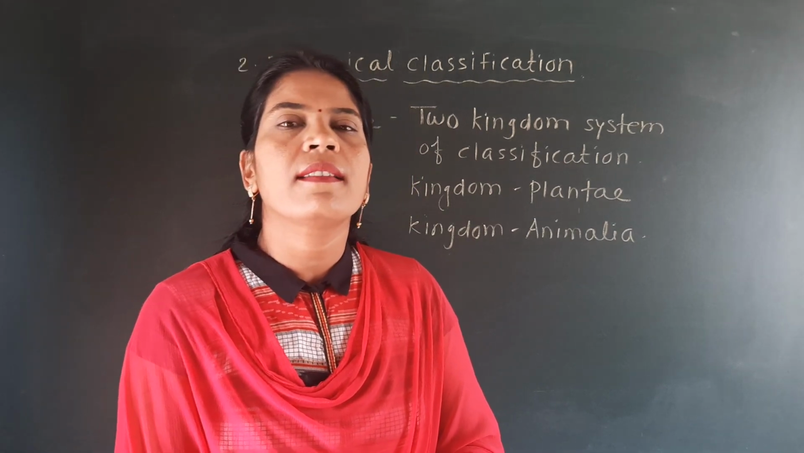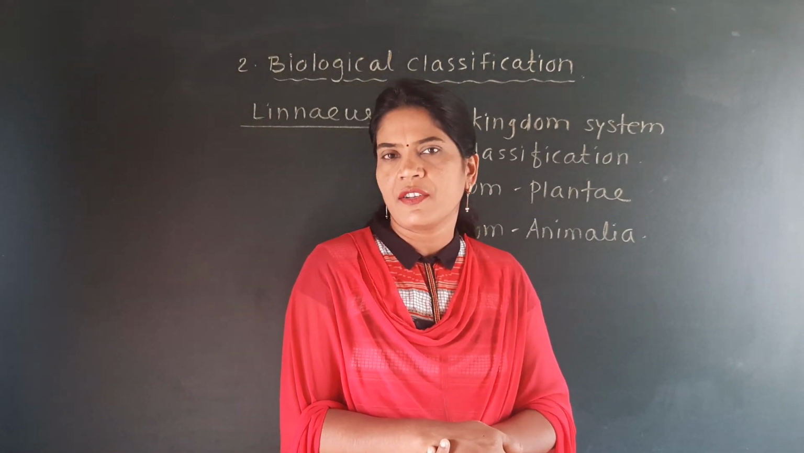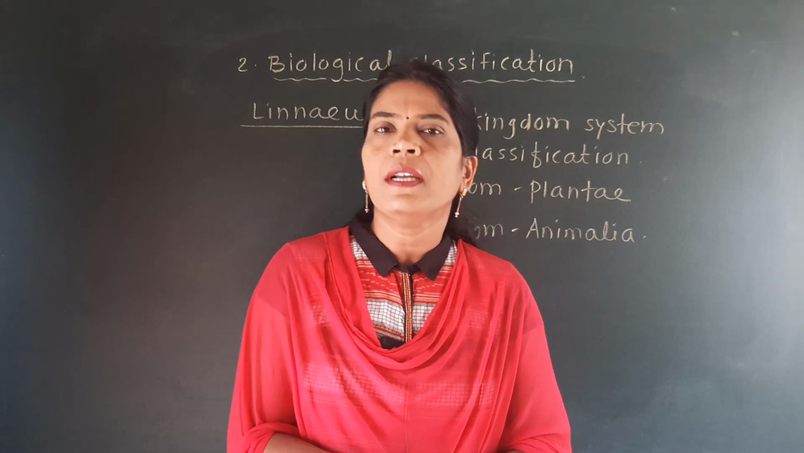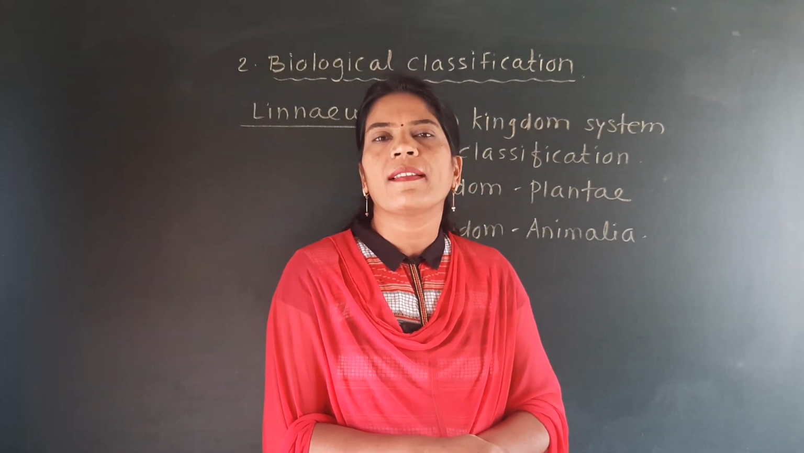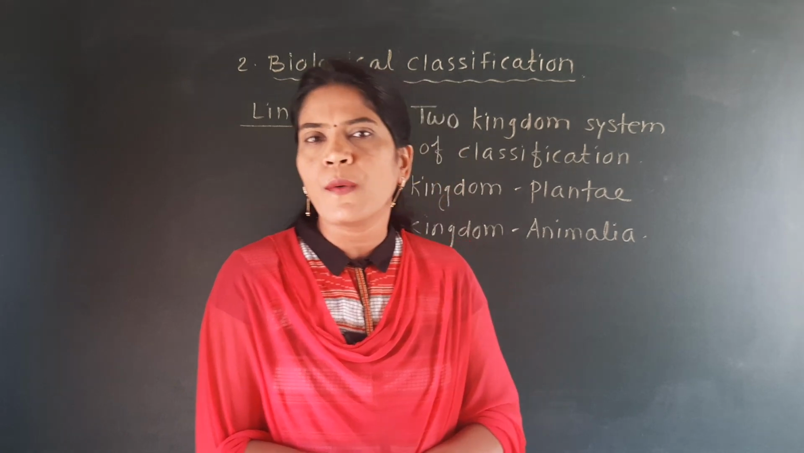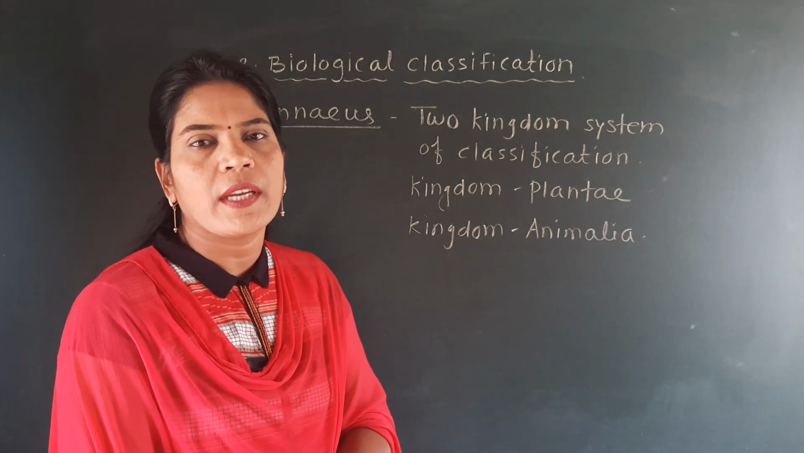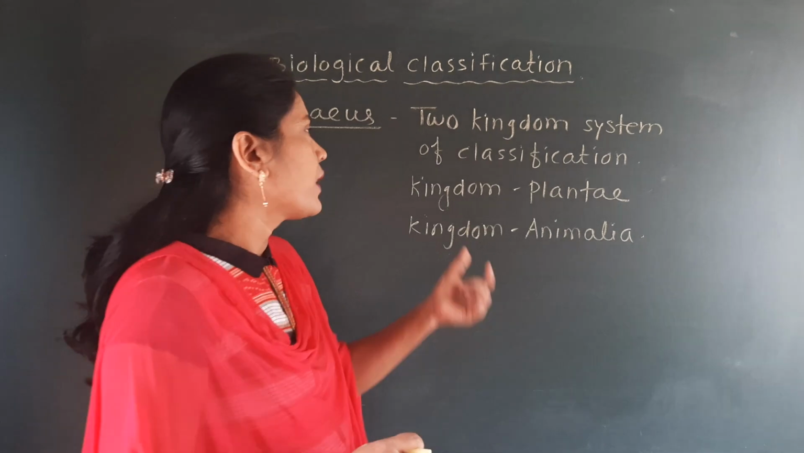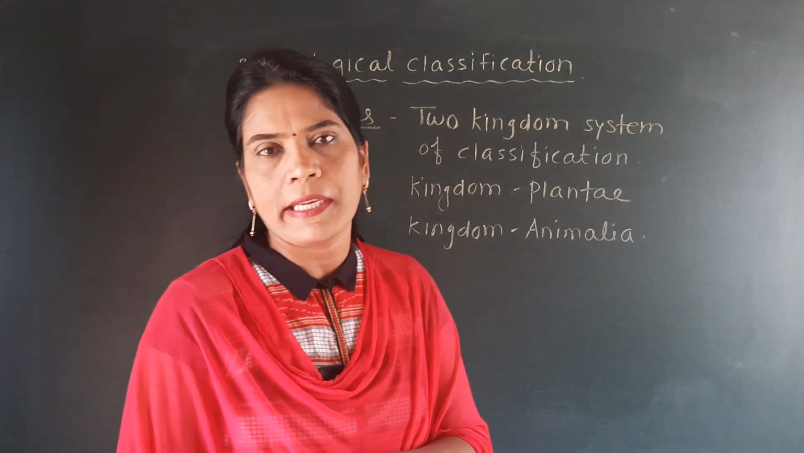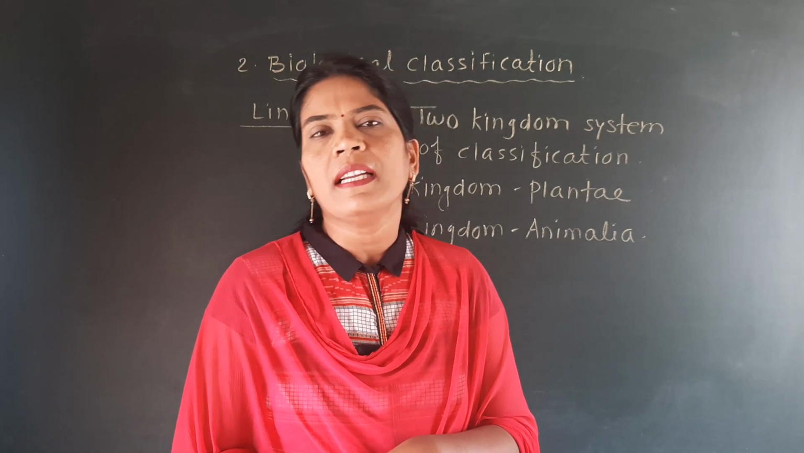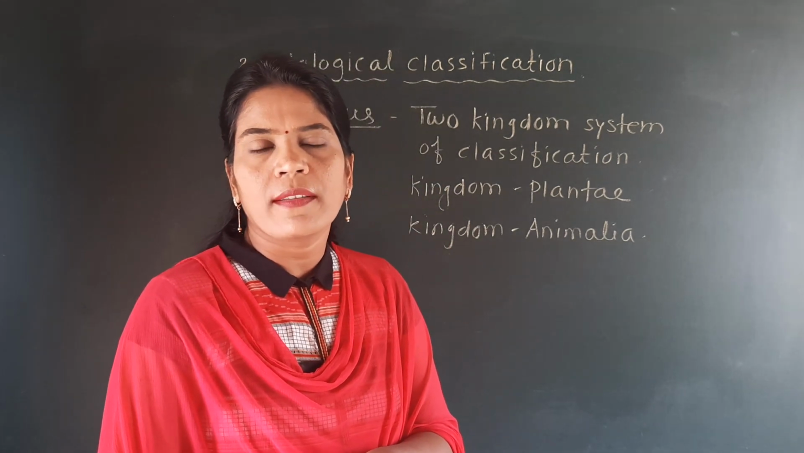But there are some drawbacks of this Linnaeus system of classification, or this two kingdom system of classification, because different scientists found a number of exceptions in it. So with this Linnaeus two kingdom system of classification, we also have to study its drawbacks. Which are the drawbacks that we are going to study?